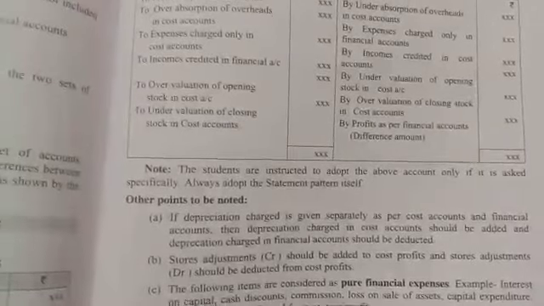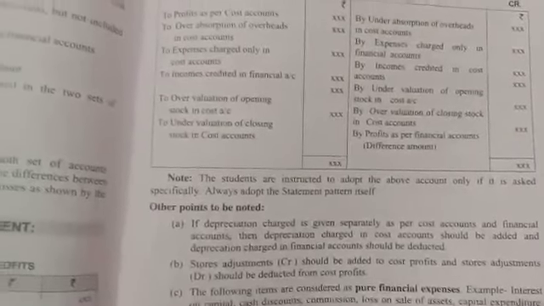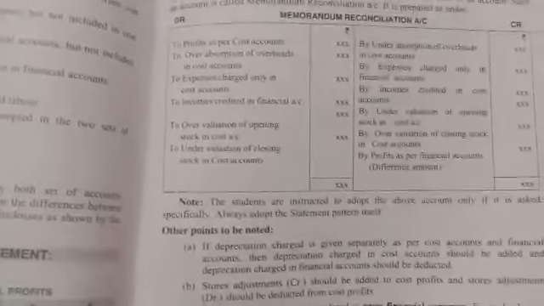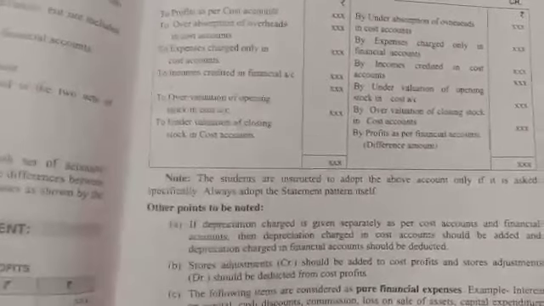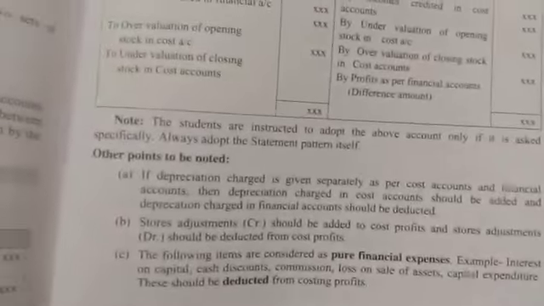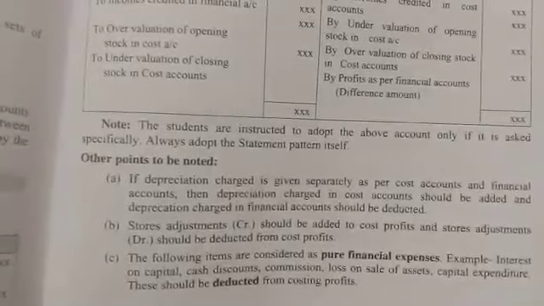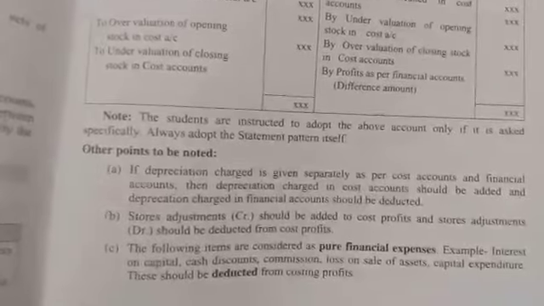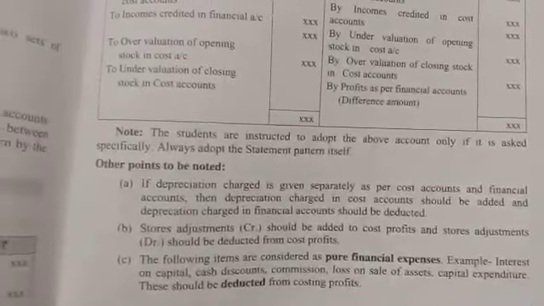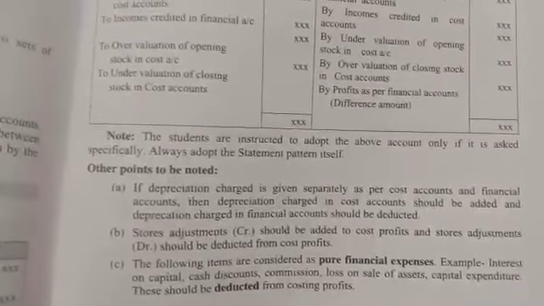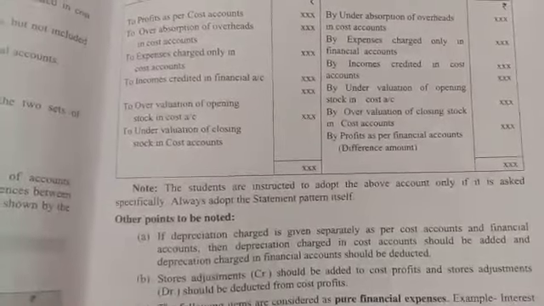The second point, store adjustment (credit). If it is given as a credit, it should be added. If it is given as a debit, it should be deducted. Store adjustment, within brackets they will mention credit. Credit means it should be added. If it is given as debit, it should be deducted.